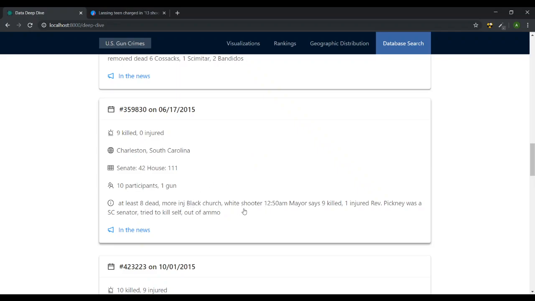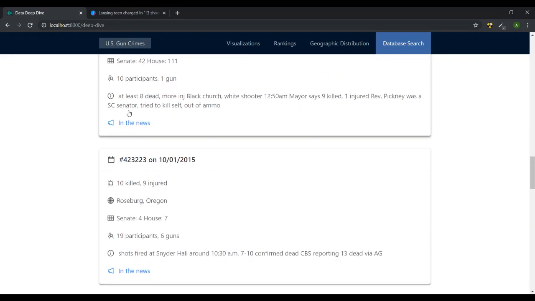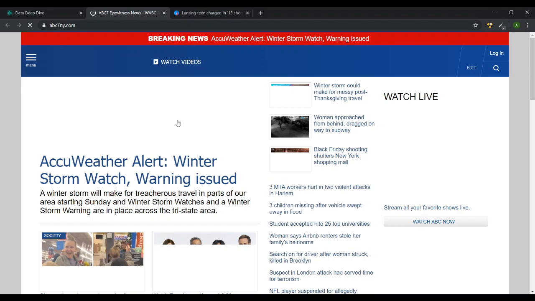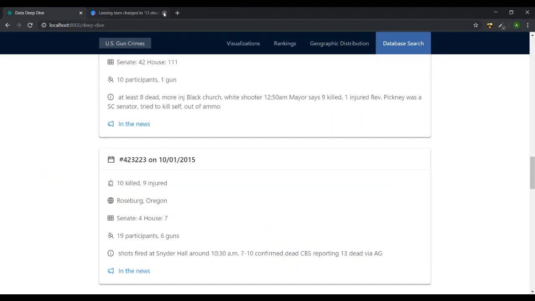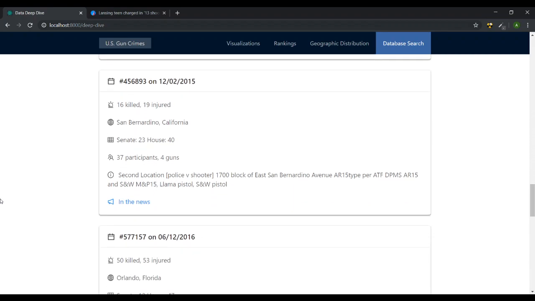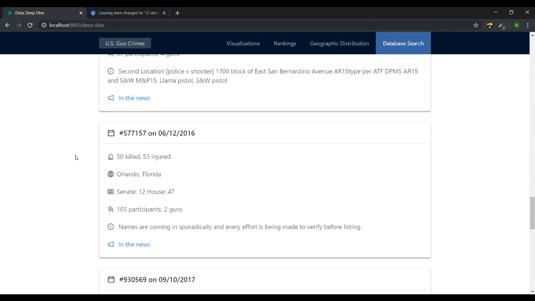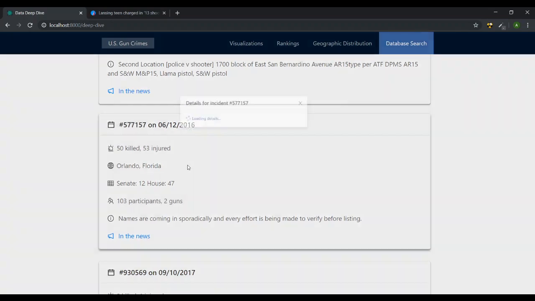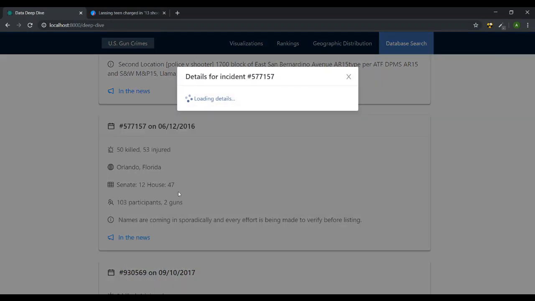Here we see the details. You can click, again, the news article. In this case, it doesn't seem to be a valid news article. San Bernardino one, and then the Orlando nightclub one. This one has quite a lot of participants, sadly. So it's going to render all of those here.